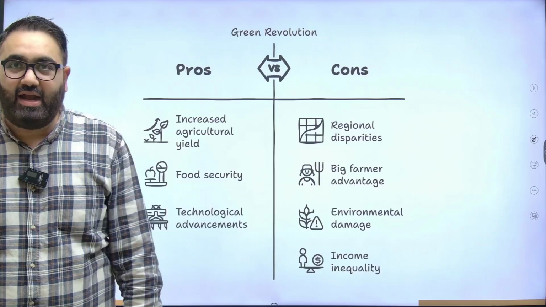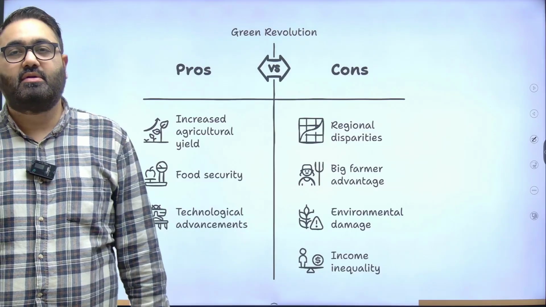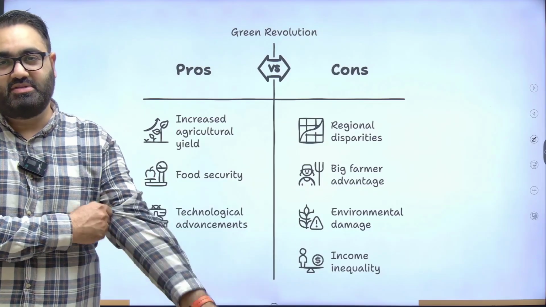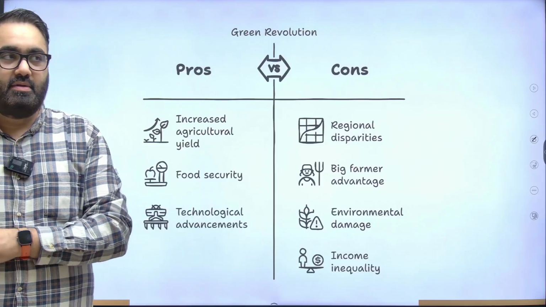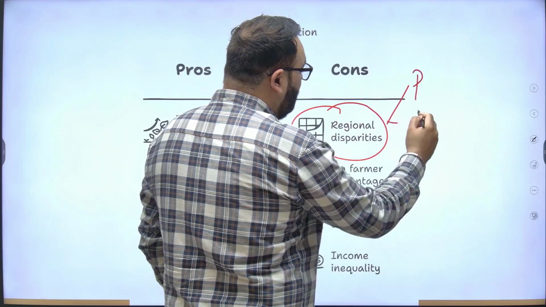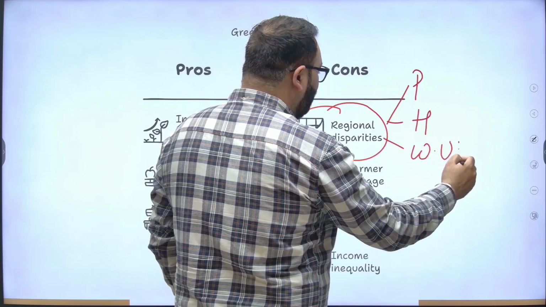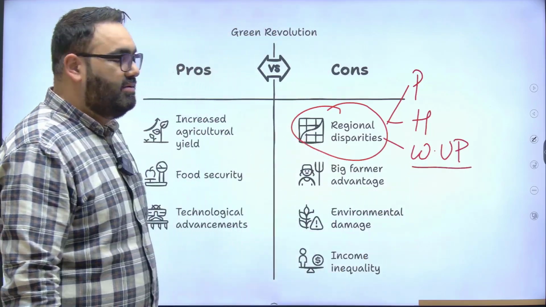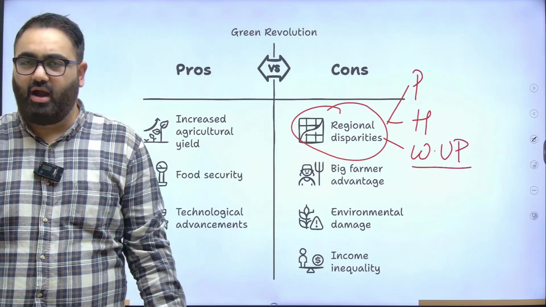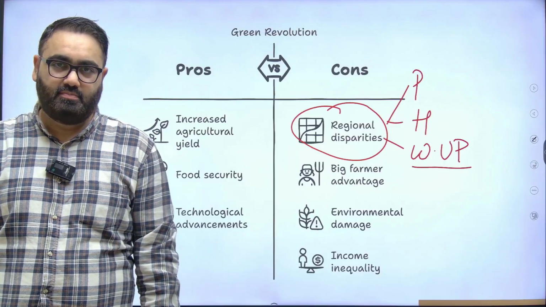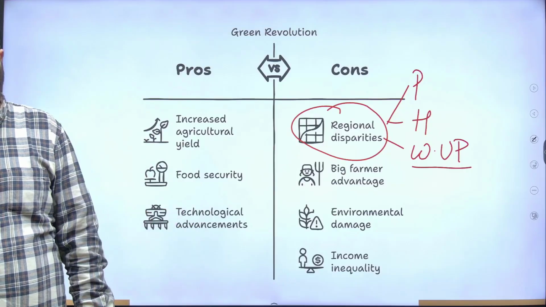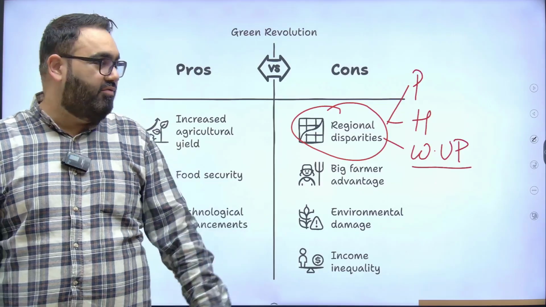Having said that, it's not that everything was great. There were many problems with Green Revolution as well, and there are questions asked on Green Revolution and its problems even today in the UPSC examination. First big problem, regional disparity. As I told you, it was mainly focused in some areas in Punjab, Haryana, and Western UP. These were the ones that were mostly impacted by Green Revolution. So places such as, let's say, Odisha, Tamil Nadu, Kerala, Karnataka, they were not really impacted by Green Revolution. All these new technologies of high yield variety seeds, pesticides, new fertilizers, new irrigation techniques were mainly focused in these areas.